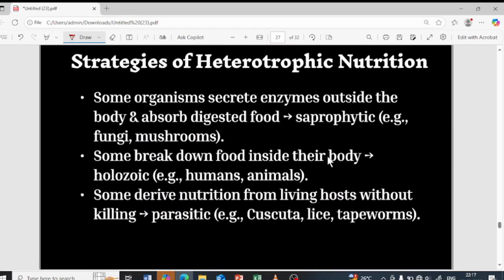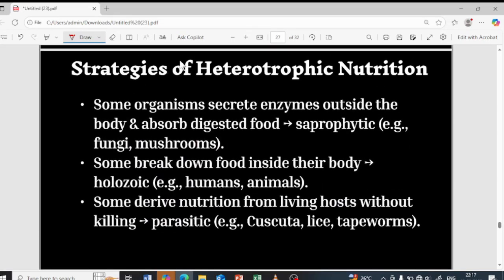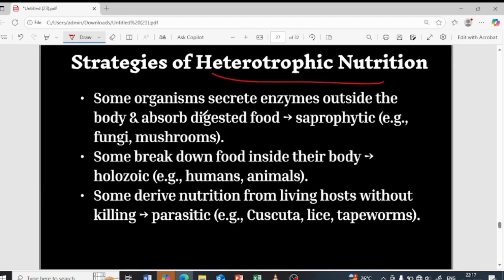Next let us learn about heterotrophic nutrition. Until now you learnt about autotrophic nutrition. Next you are going to learn about heterotrophic nutrition. Heterotrophic, as we have told, we are the examples for it. We do not prepare our own food, we feed on the plants, we depend on the plants for food, so we are heterotrophic. Depending on other organisms for food, we are heterotrophs. There are different types of heterotrophic nutrition: saprophytic nutrition, holozoic nutrition, and parasitic nutrition. We'll learn one by one.